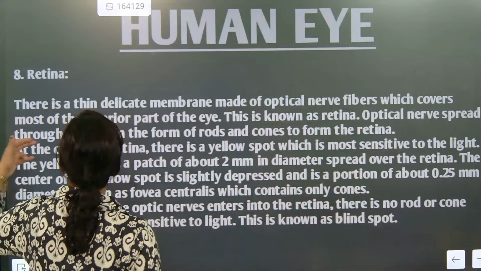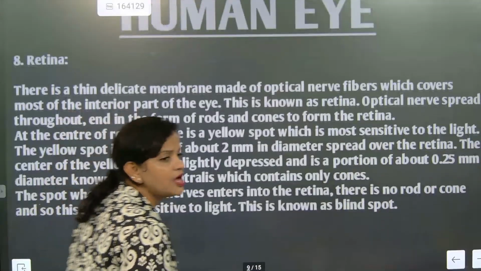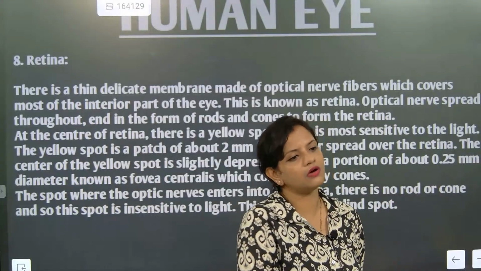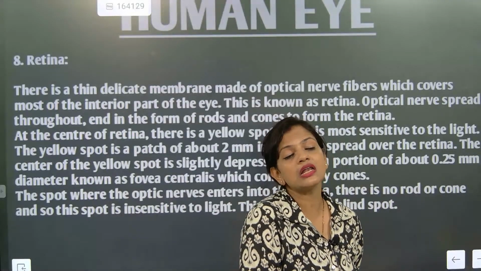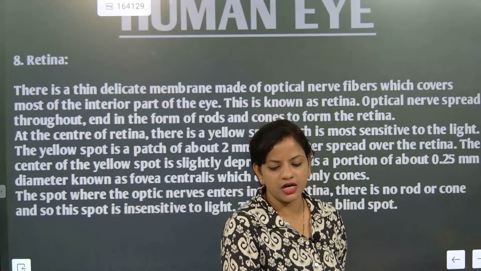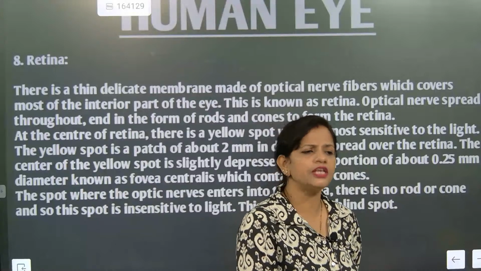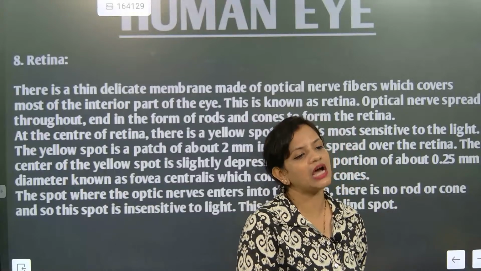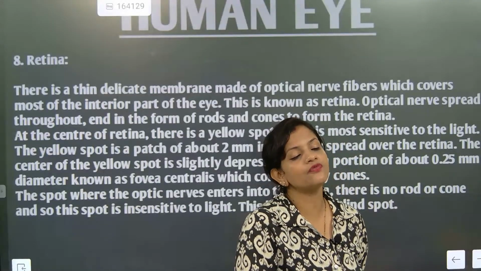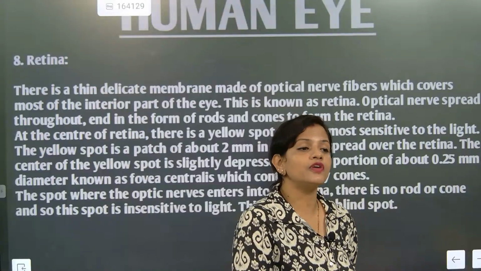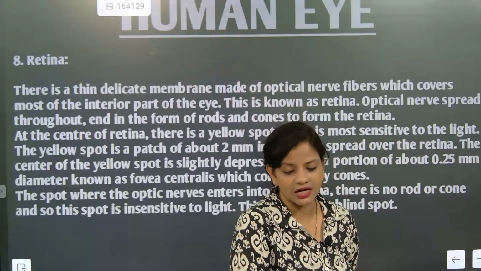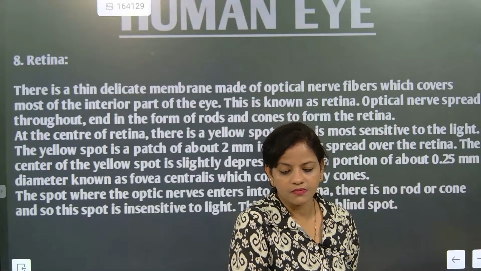Optical nerves spread throughout and end in the form of rods and cones to form the retina. If somebody asks you what is the function of rods and cones, what answer will you give? Rods let your eye see in the dark, and cones put color in the image. So color perception and seeing in the dark are due to two different types of cells present in the retina, rods and cones. Usually in the human eye, the number of cones is more and rods is less, so we cannot see in the dark.